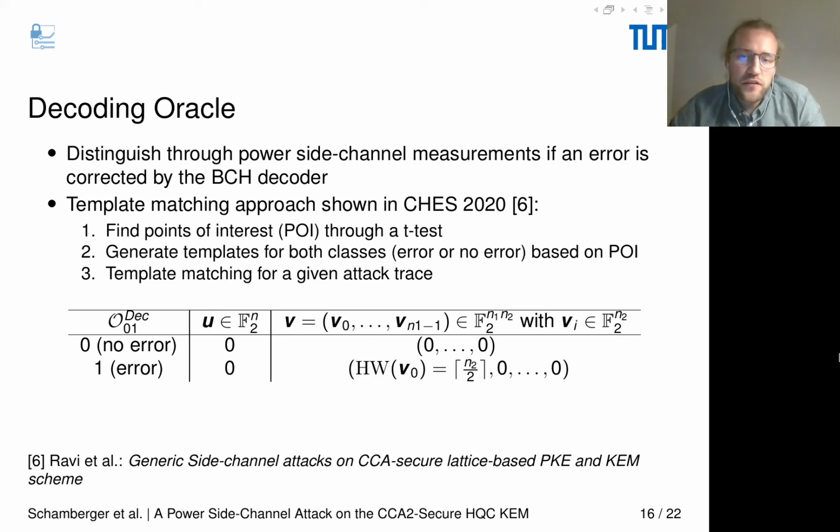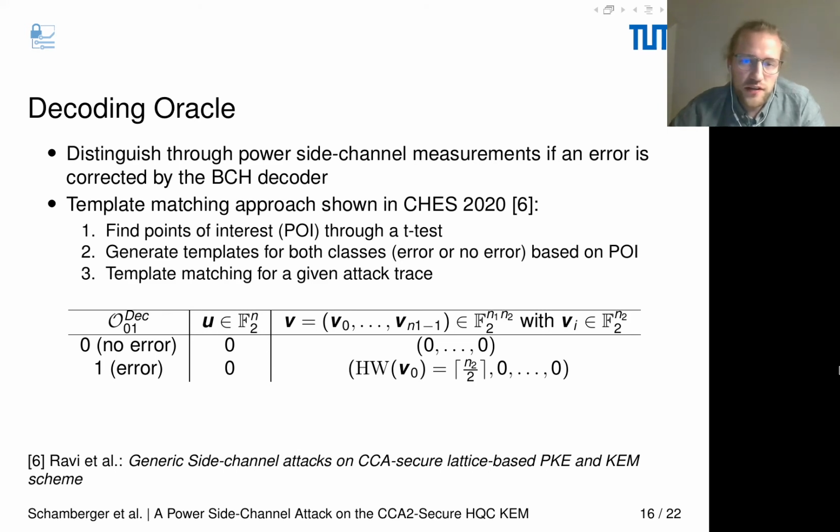We use a template matching approach shown in Ttest 2020 by Ravi et al. First we have to find points of interest with Ttest. In the second step, we generate templates for both classes, so is there an error corrected or not, based on the found points of interest. And then for each pattern, we measure an attack trace and we match this attack trace to the generated templates. And therefore we have an oracle.